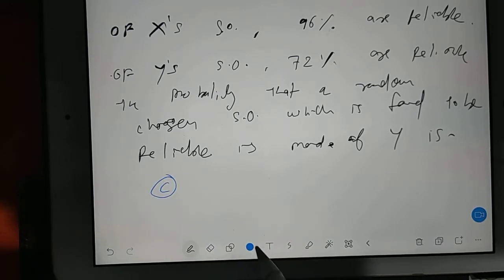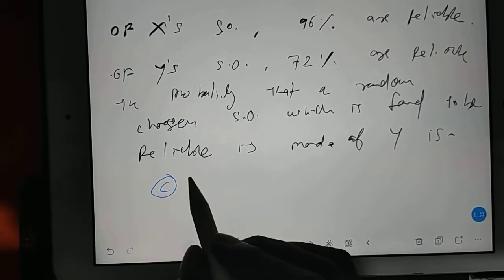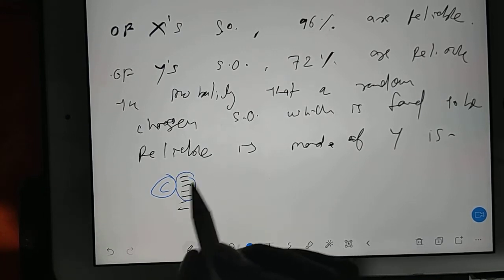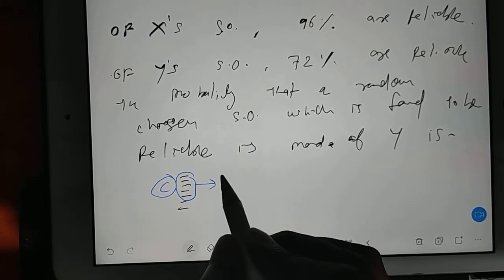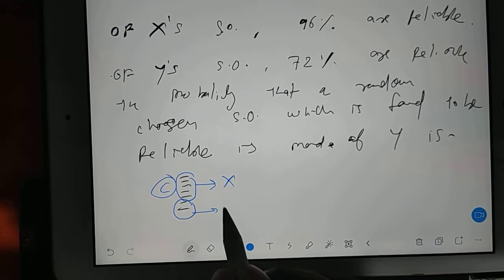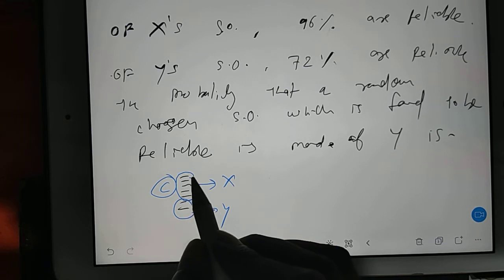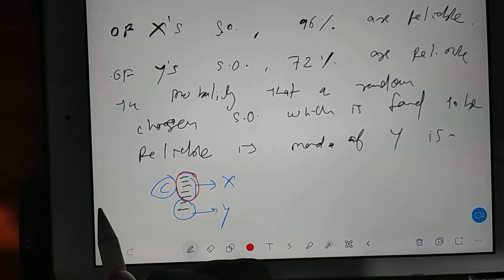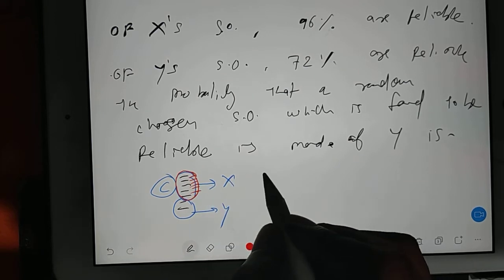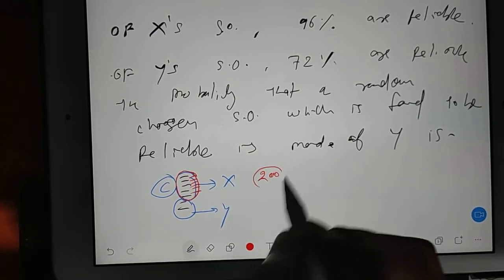There is a company C. This company C needs some shock observers. Out of these, 60% of shock observers come from X and 40% are supplied by Y. Suppose these 60% items are, just as an example, 200 pieces.